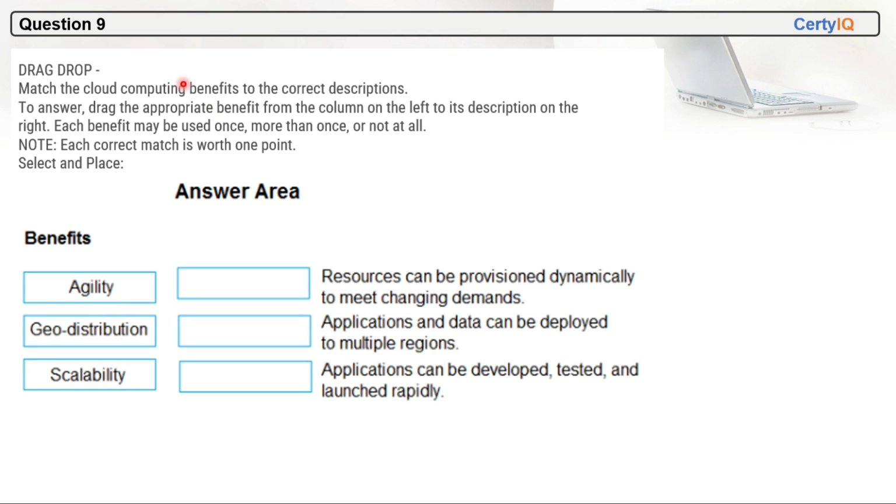Question number 9, this is again drag and drop, match the cloud computing benefits to the correct description. To answer, drag the appropriate benefit from the column on the left to its description on the right. Each benefit may be used once, more than once, or not at all. Each correct match is worth 1 point.